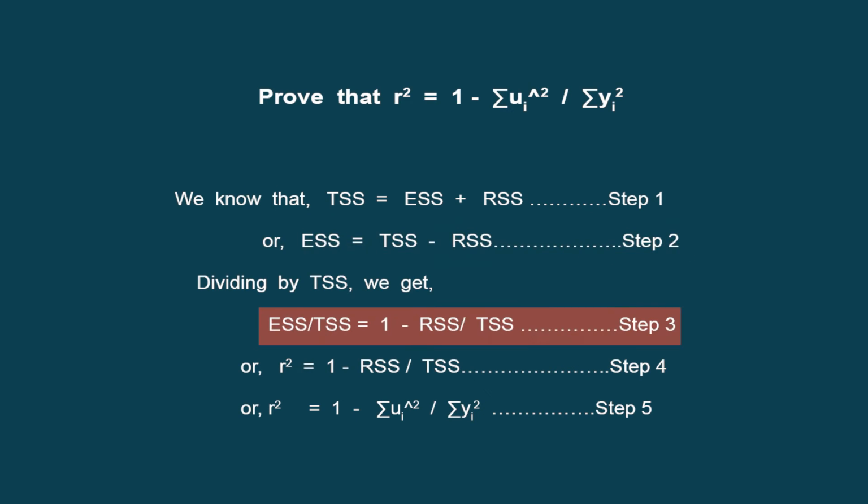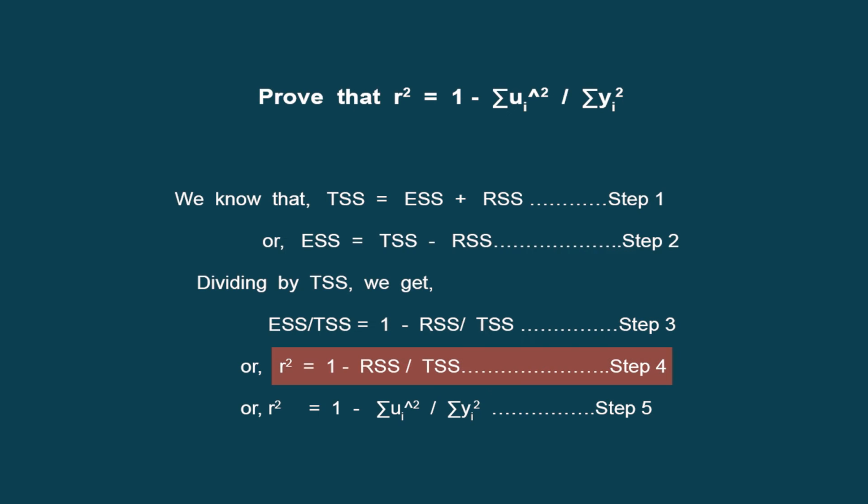Now we divide by TSS in the entire equation. So after dividing, we are getting an expression which is ESS by TSS, which is none other than the coefficient of determination, because TSS by TSS is 1, and we have the ratio of residual sum of squares, which is RSS, divided by TSS. This happens to be step 3. When we move on to step 4, we are just writing R square, which has already been shown, which is equal to 1 minus RSS by TSS as usual.